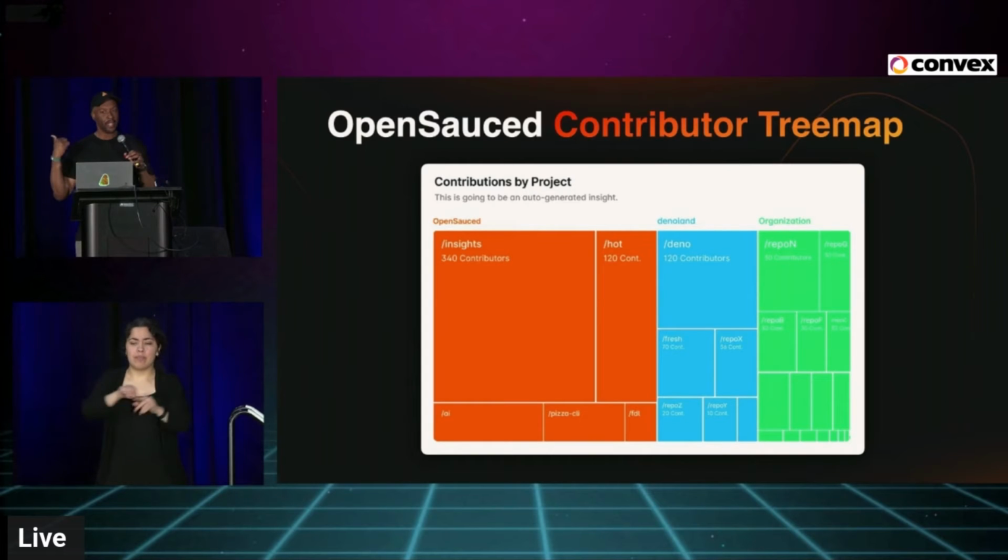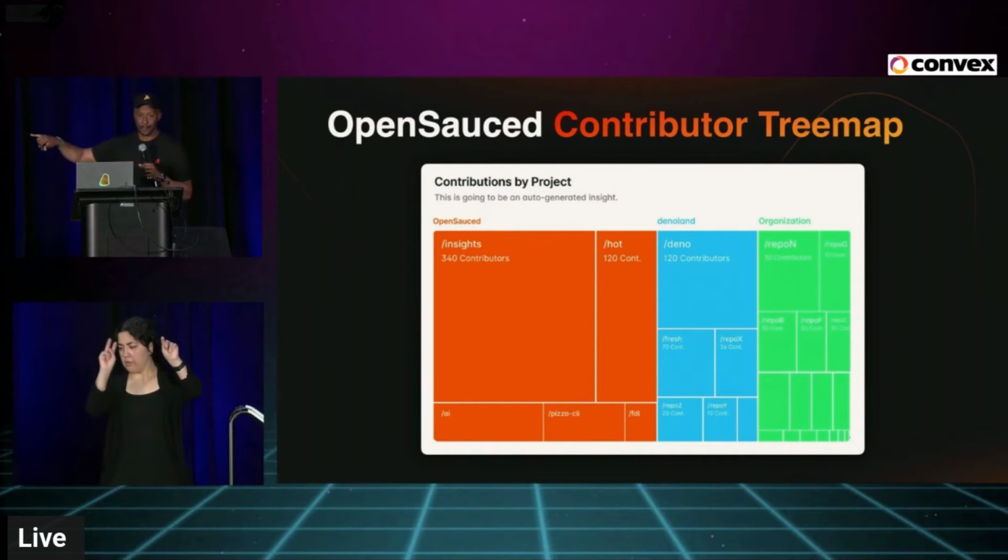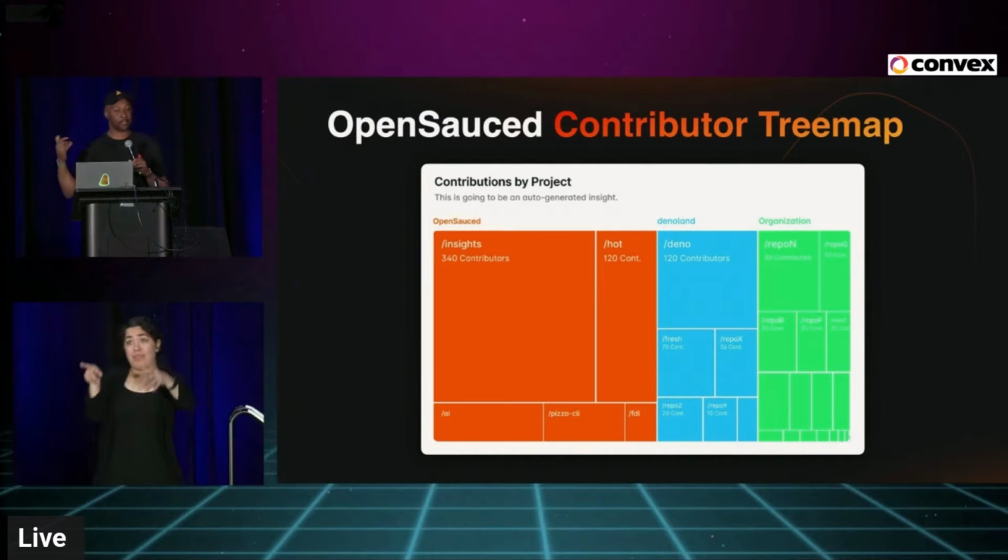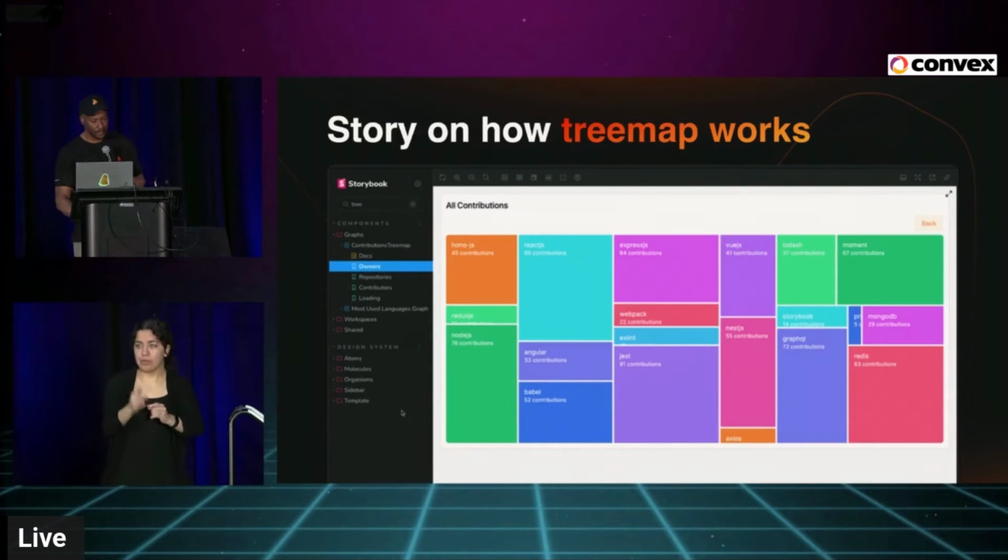So I came up through the Webpack days, and they had this tree map where you could see where your bundle actually was. So this is actually directly from Nevo. It's a component, and you can get a tree map of any sort of distribution data. So here is a bunch of different organizations, and then you have the repos and the breakdown of contributors.